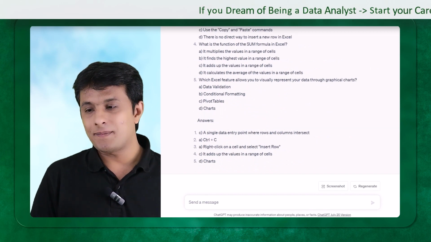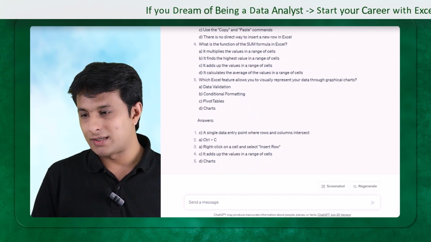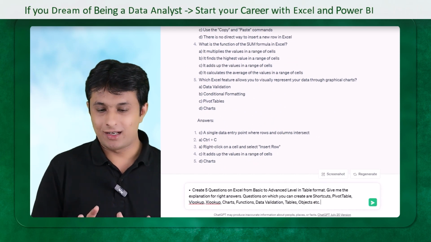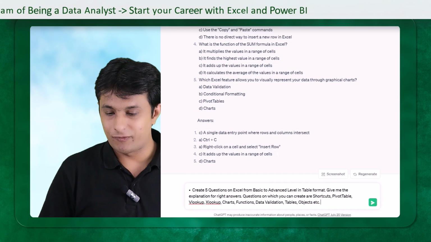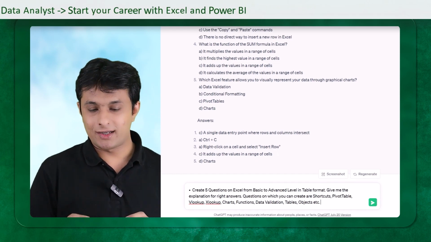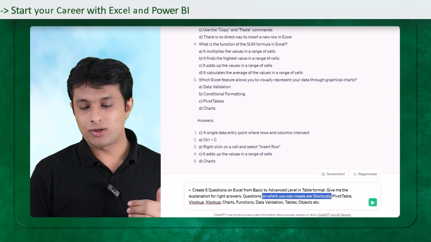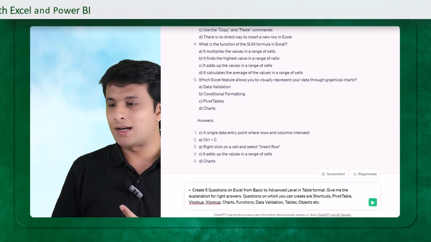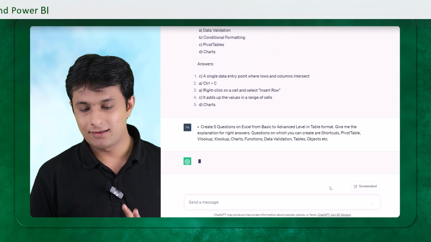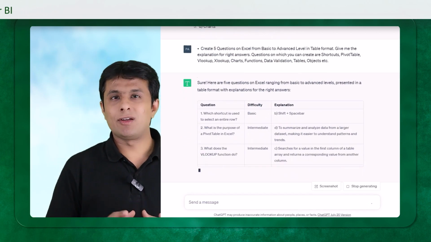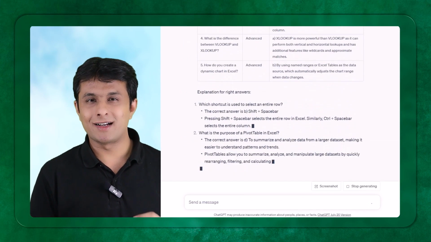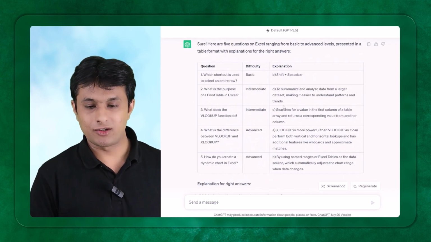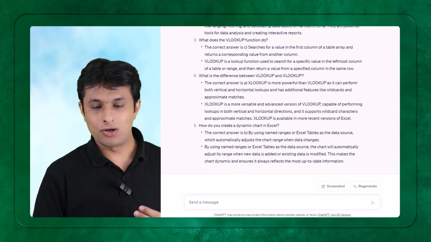Same way, 5 questions it has given me, but now I can ask more specifically. So, create 5 questions on Excel from basic to advanced level in table format. Give me the explanation for the right answers. The questions can be on shortcuts, pivot table, VLOOKUP, XLOOKUP, charts, and other things as well. And then I can enter that. So this is giving me a tabular format in a very sophisticated, interesting way, with the questions, difficulty level, and the explanation. Here it is giving all the details.